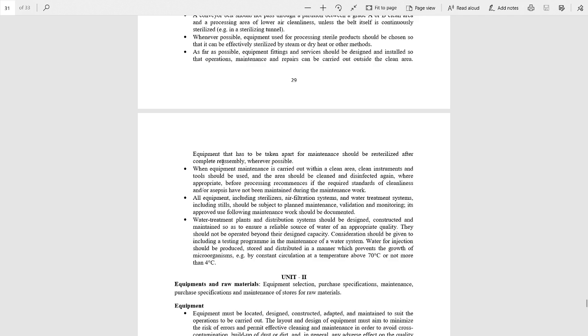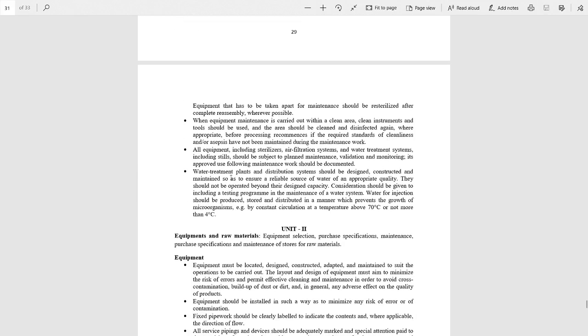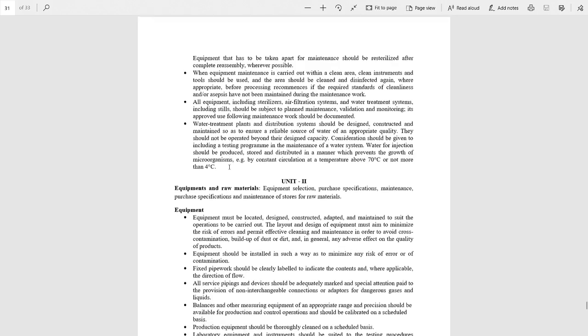Now, when equipment maintenance is carried out within a clean area, clean instruments and tools should be used over there. Water treatment plants and distribution systems should be designed, constructed and maintained so as to ensure a reliable source of water of an appropriate quality. So these were the points in the sterilization topic.